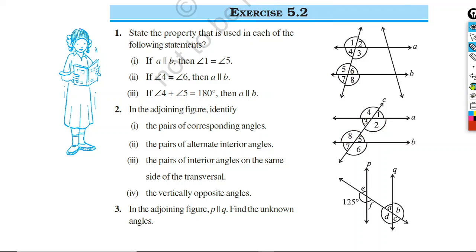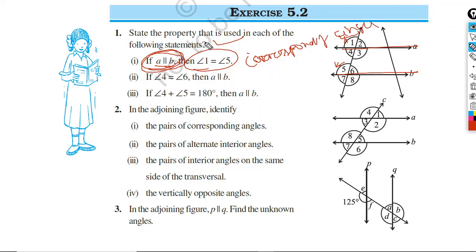Let's start. State the property that is used in each of the following statements. If A is parallel to B, look at the figure. A is parallel to B, then angle 1 equal to angle 5. What type of angles are there? They are corresponding angles. So question is, state the property that is used. So this is the property. You can say corresponding angle property.